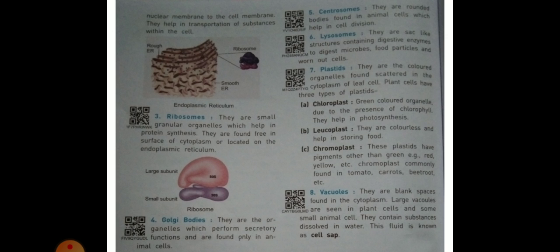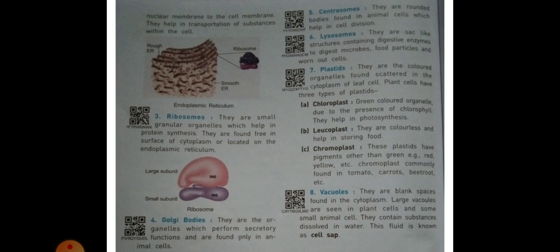And fourth point, Golgi bodies. They are the organelles which perform secretory functions and are found only in animal cells. Golgi bodies are present only in animal cells. And point 5, centrosomes. They are rounded bodies found in animal cells which help in cell division. The centrosome's function is cell division.